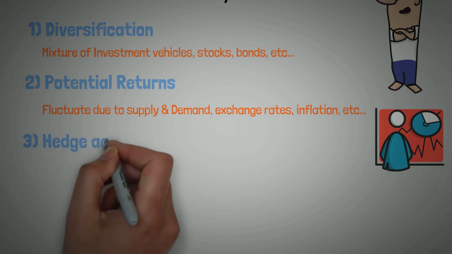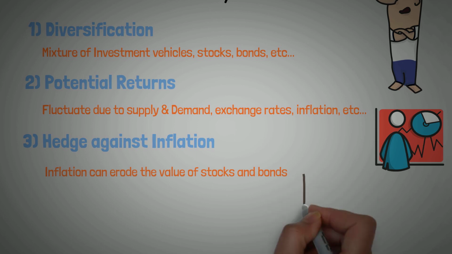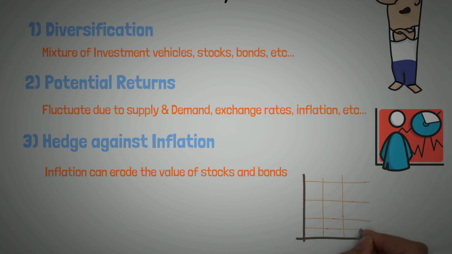Third, hedge against inflation. Inflation can erode the value of stocks and bonds, and it also means higher prices for commodities. Commodities in general have shown quite a strong performance in the period of inflation. But commodity investors should always take note of the commodities market as it will be very volatile.